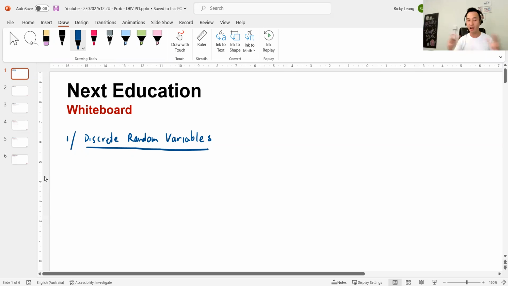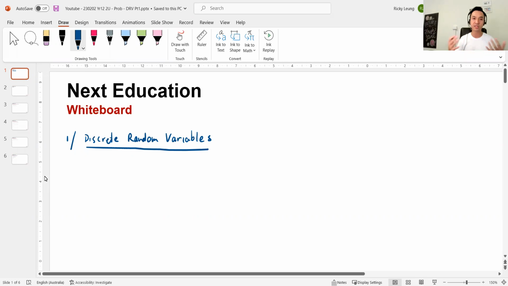So the heights or the weights of people or students, or the amount of rainfall over a day, that can be infinitely different if you take it to the nth decimal place. So continuous random variables just means there are infinite possible values, right? We deal with that next week.